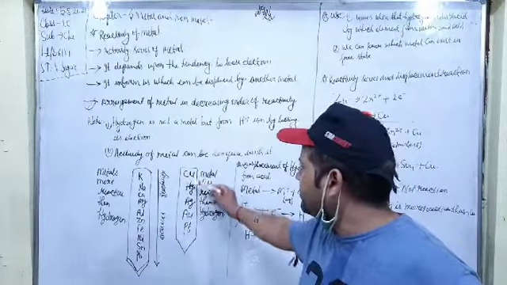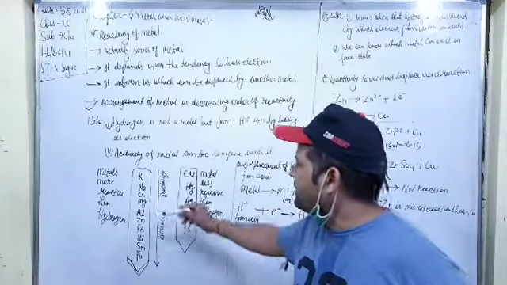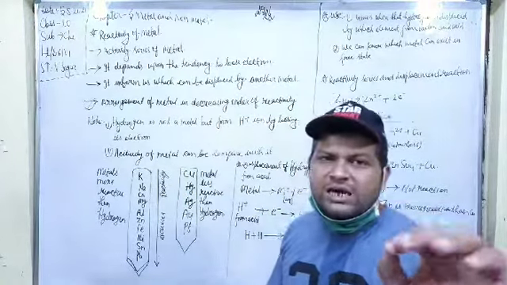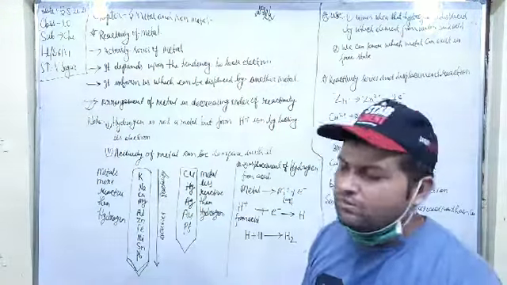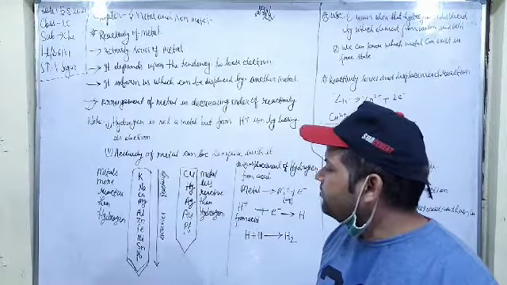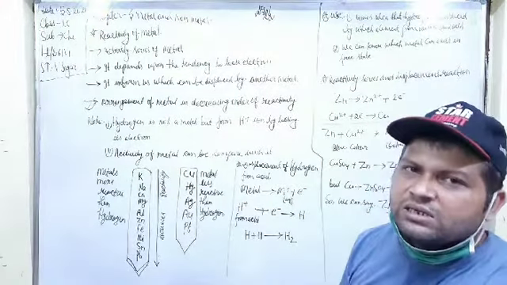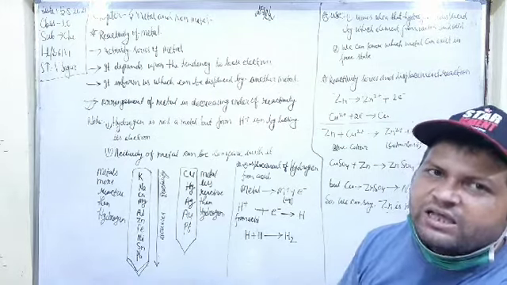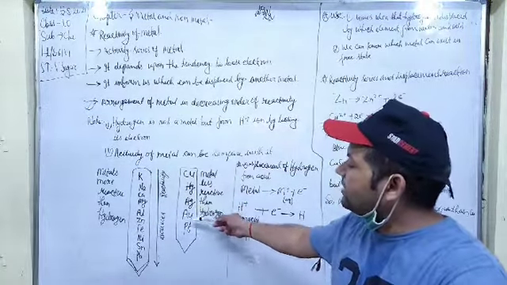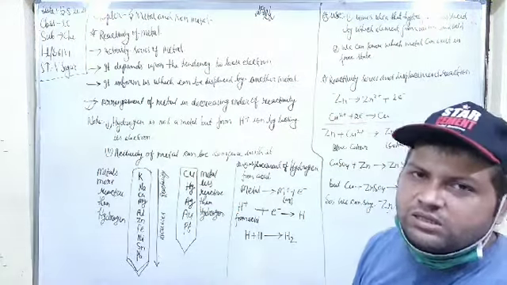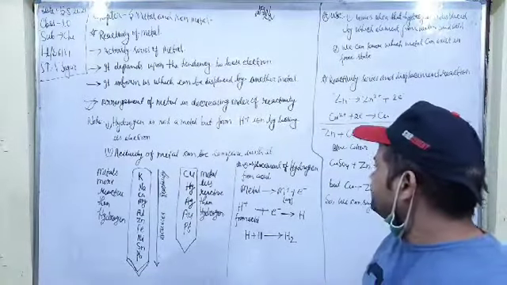The metals more reactive than hydrogen are potassium, sodium, calcium, magnesium, aluminum, zinc, iron, nickel, tin and lead. The metals less reactive than hydrogen are copper, mercury, silver, gold and platinum.